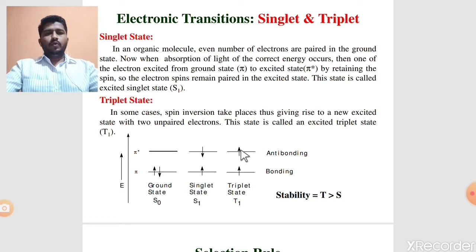Both electrons have unpaired spin: either one electron with alpha spin and the excited electron with alpha spin, or, as a second possibility, one electron with beta spin and the excited electron with beta spin. This type of excited state is called the triplet excited state. Of these two states, triplet is more stable than singlet.